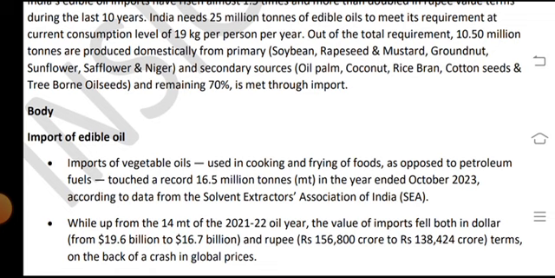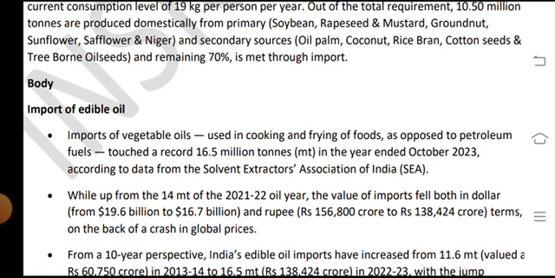According to data from the Solvent Extractors' Association of India, SEA, it was up from 14 MT in the 2021-22 oil year.